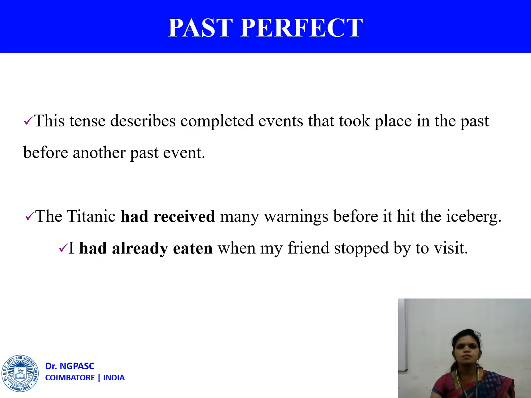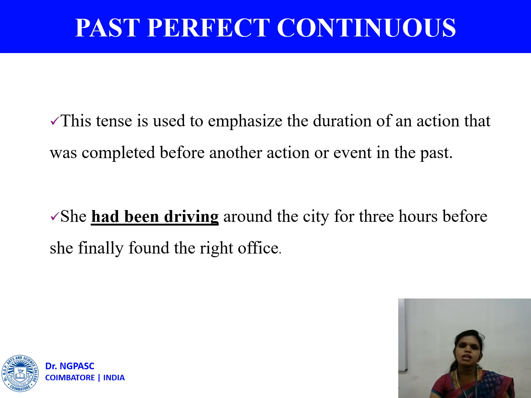Then the next is past perfect. So past perfect, where do we use this tense? We use the past perfect tense in order to denote an action that happened in the past. Example, I had already eaten. The action got over. An action which started in the past and got over in the past itself. So for that we use the past perfect tense. Then the next is past perfect continuous tense.